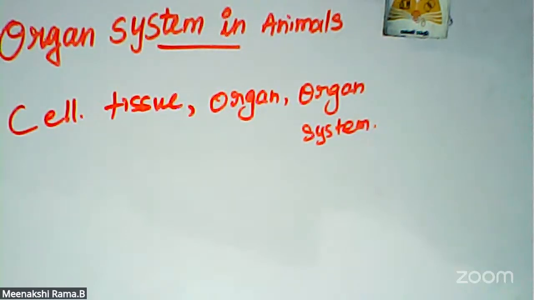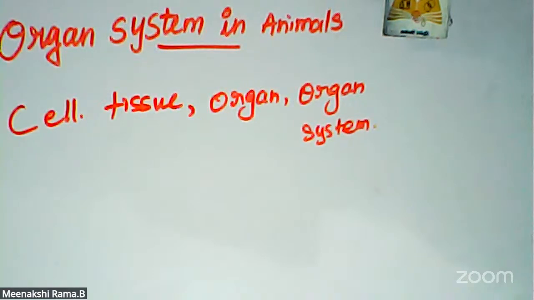Is there any idea, students? Yes: skeletal, muscular, nervous, circulatory, respiratory, digestive, excretory, reproductive, and sensory systems. These are the different kinds of organ systems.